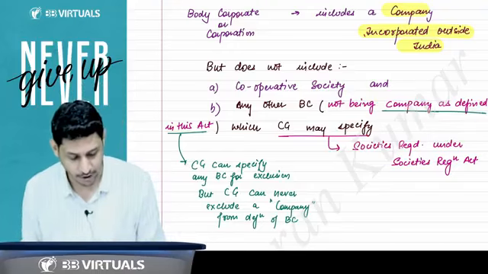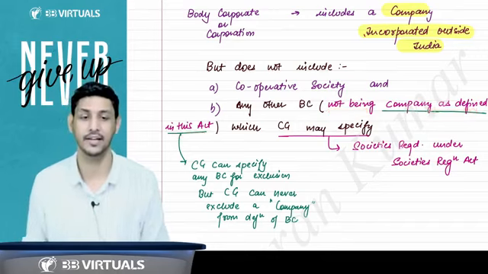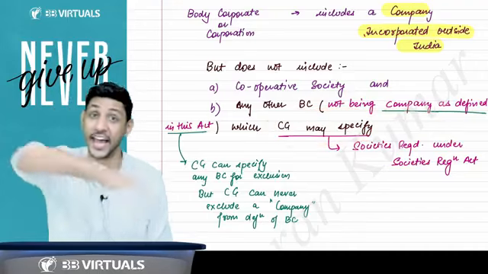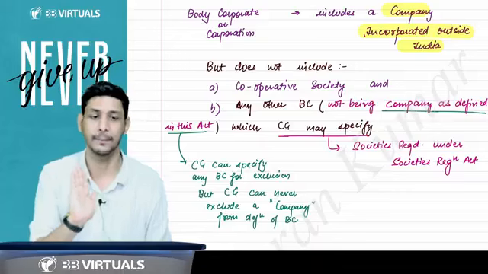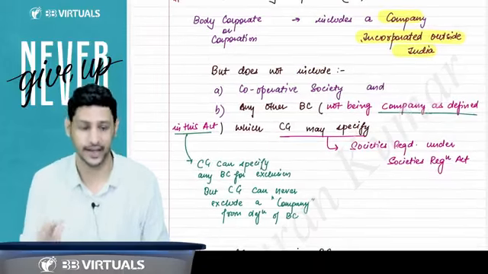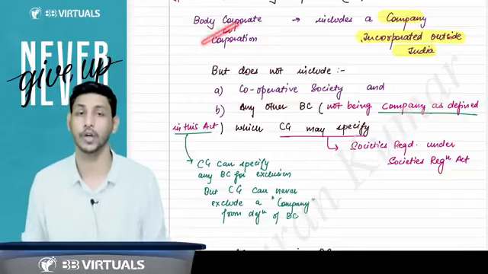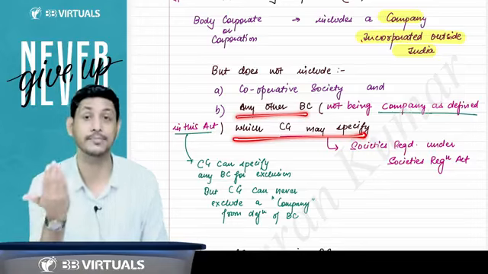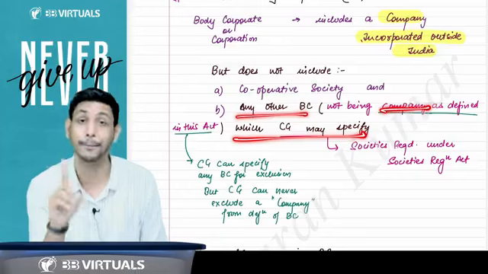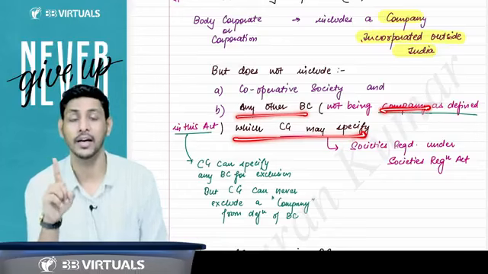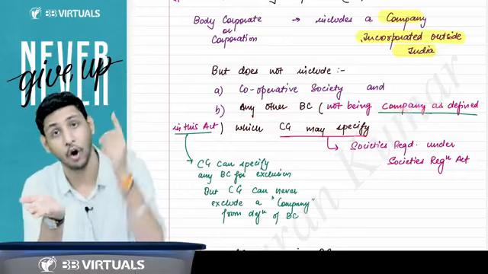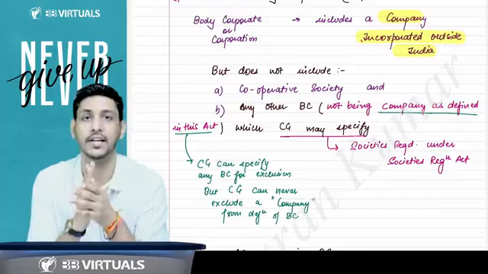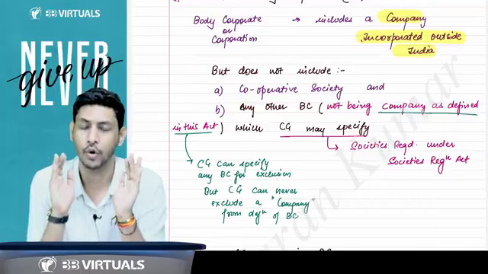But here the words written are, not being a company as defined in this act. What does this mean? This means that CG can specify any body corporate to exclude it, but CG can never exclude a company from the definition of body corporate. It is written any other body corporate as the CG may specify, but it should not be a company. That means a company will always and always be considered in the definition of body corporate. You got it or not?